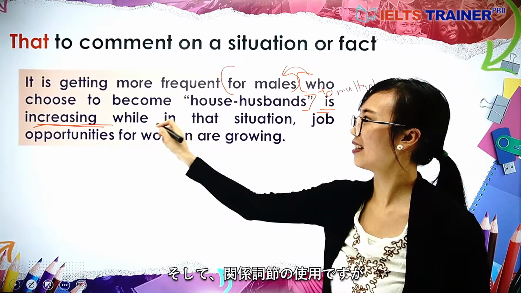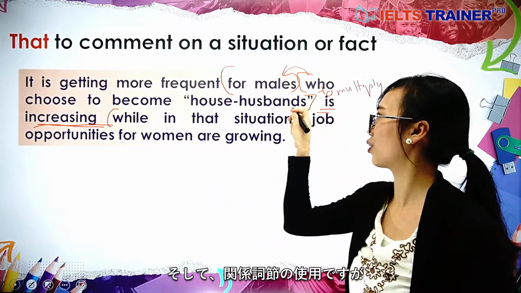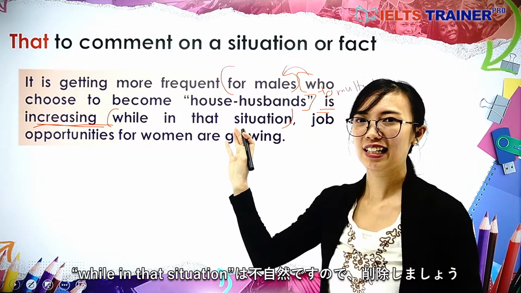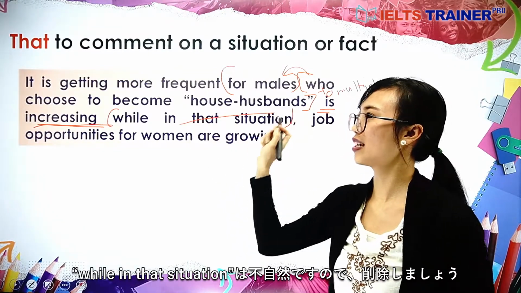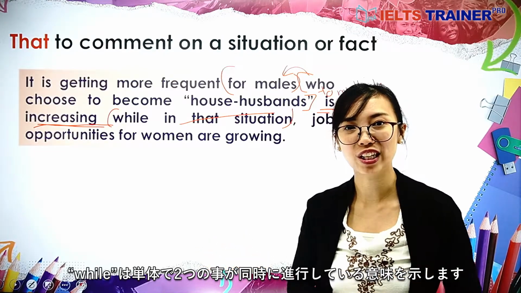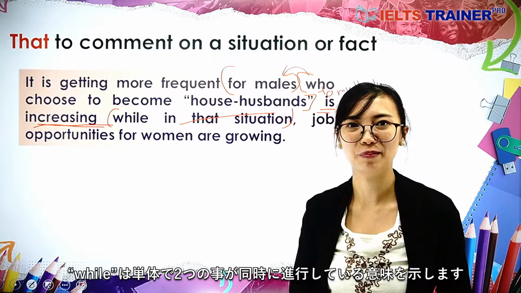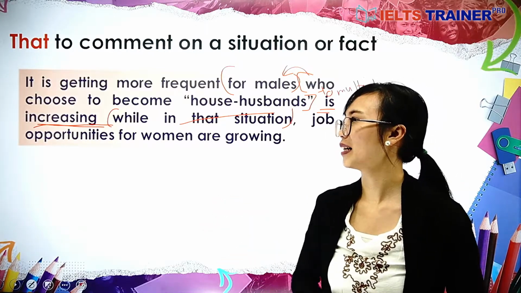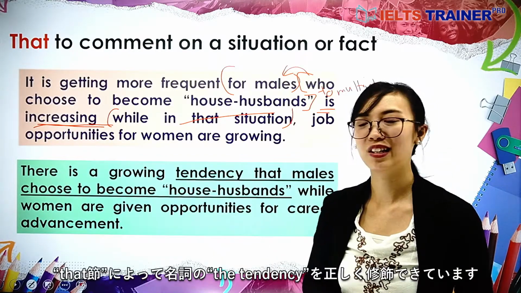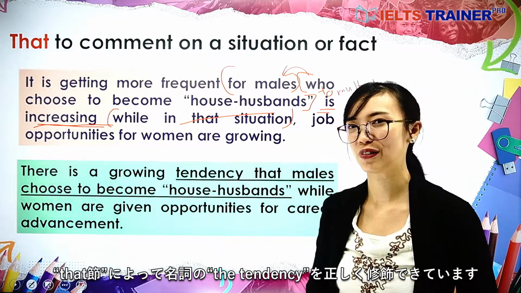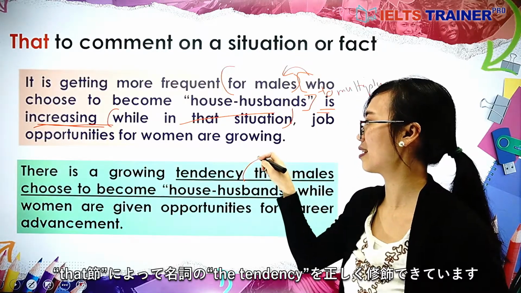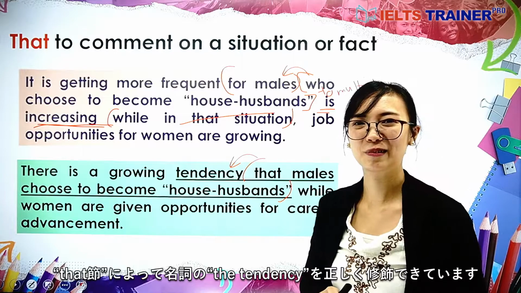Another is the application of this relative clause while in that situation. It is actually better to just remove this and rely on while, as while describes two things that happen at the same time. Alright, but now when we compare it to the second, we may find there is proper use of the relative clause to explain the tendency using that clause.